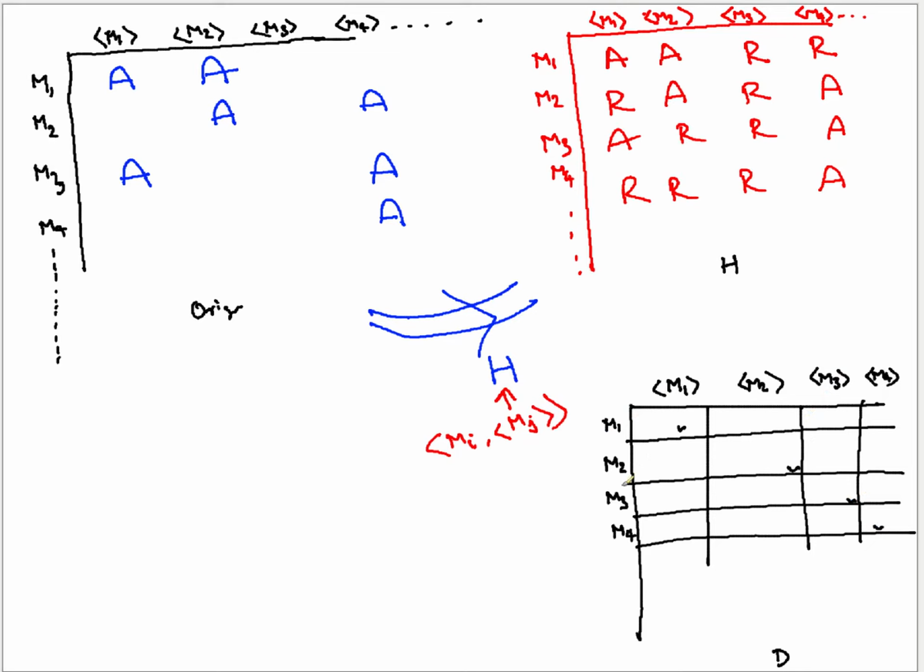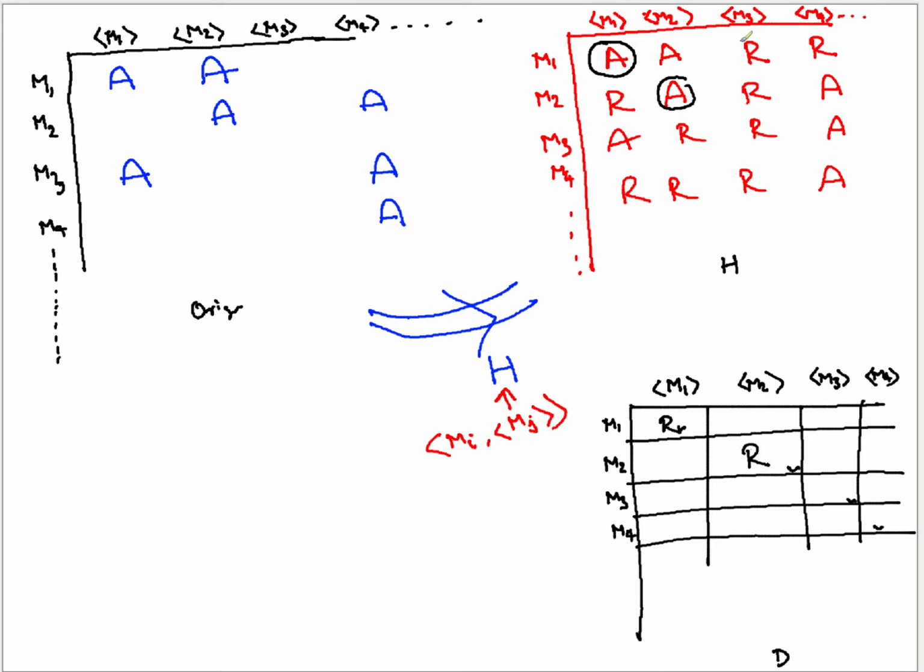And what does D do? When H has the diagonal entry as accept, D mentions reject. When H says M2 accepts M2, what does D do? It accepts. Sorry, it rejects.